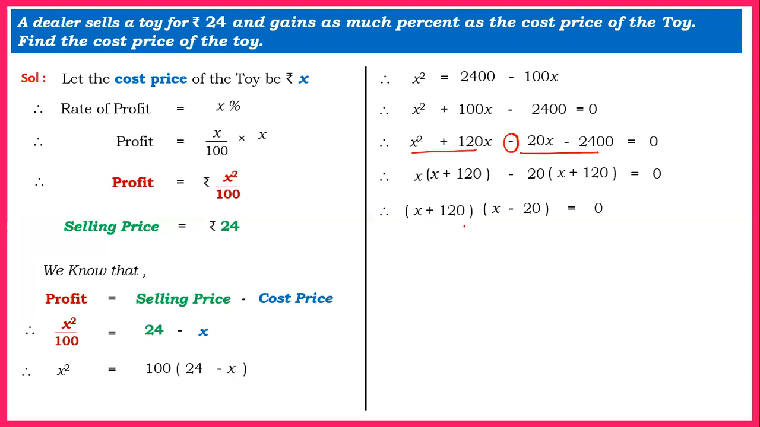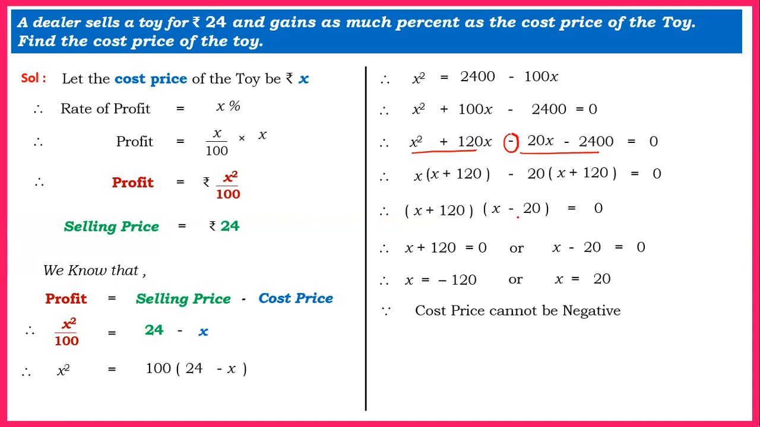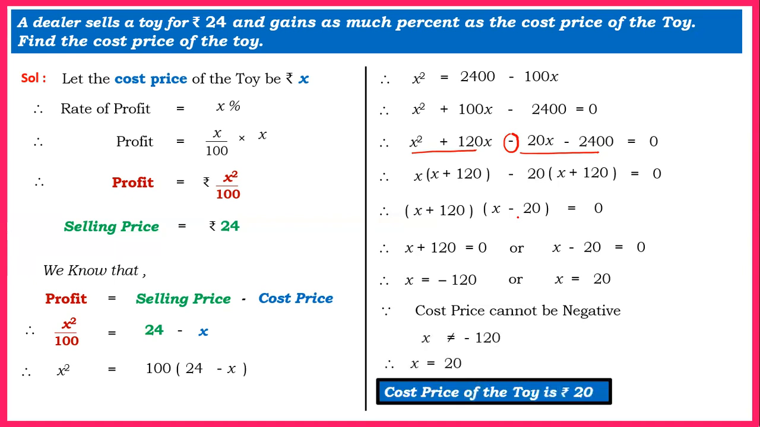Now since the product of 2 brackets is 0, at least one bracket has to be 0. That will be x plus 120 is 0 or x minus 20 is 0. Let us solve it here. x would be plus 120 shifts that side, it becomes minus 120, or x would be minus 20 goes that side, it becomes plus 20. Now, since the cost cannot be negative, x cannot be minus 120, therefore x would be 20. And let us write the final answer. The cost price of the toy which is being asked is rupees 20. I hope the sum is clear, students.